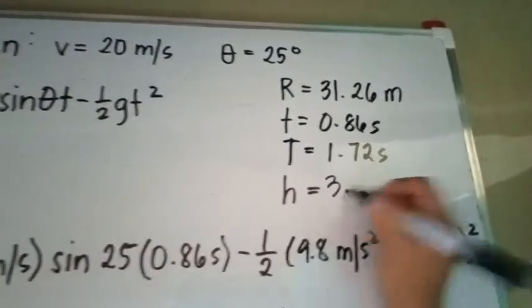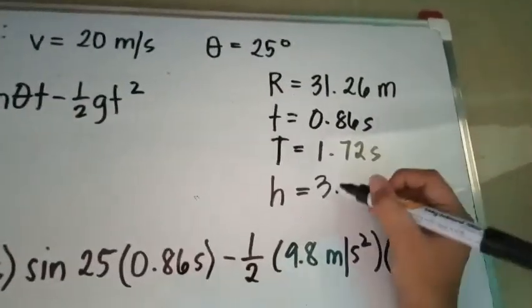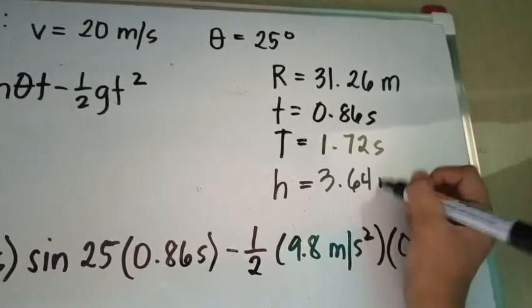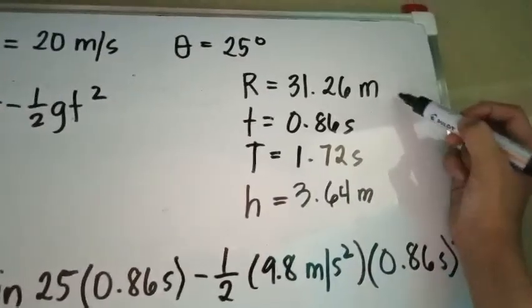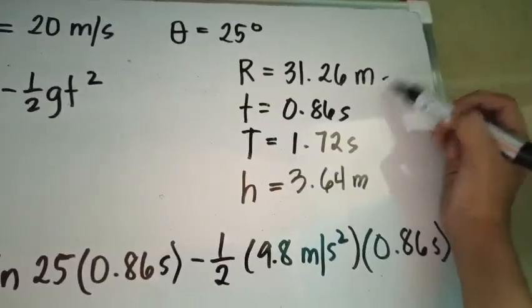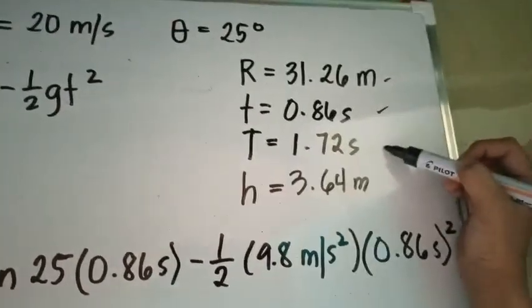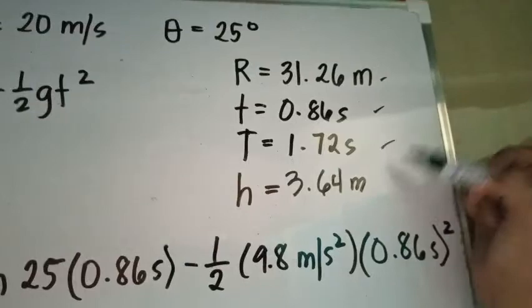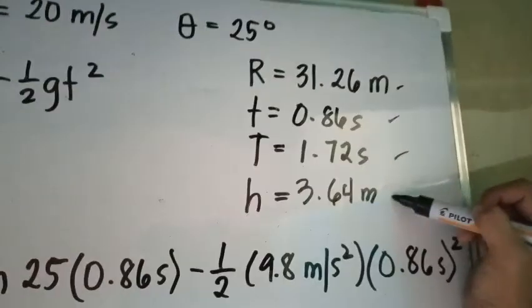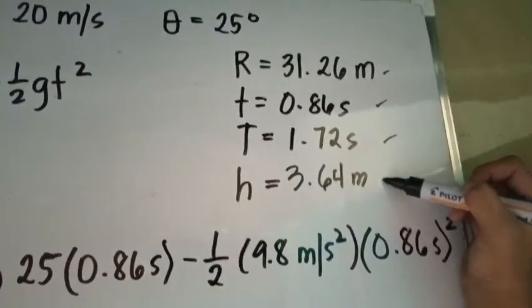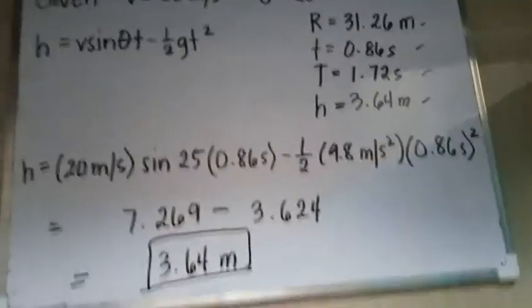Okay, so we already have complete answers for the problem. So height 3.64 meters. For the range, 31.26 meters. Half time 0.86 seconds, total time of flight 1.72 seconds, and for the height, which is 3.64 meters. Next will be an exercise for you to answer.